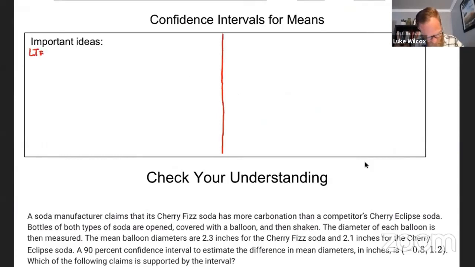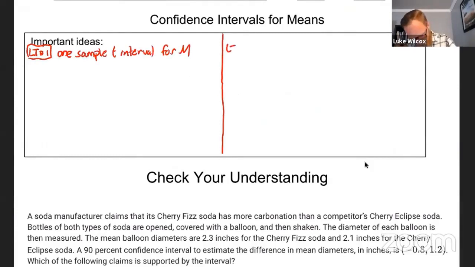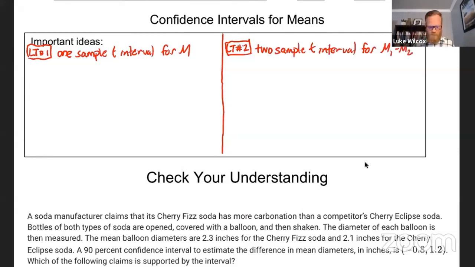Learning target number 1 was about calculating a confidence interval, but for 1 sample. So that was a 1 sample t interval for mu, a single mean. Learning target number 2, we had 2 samples, and we were trying to find what's called a 2 sample t interval for the difference of means, sorry, which is mu1 minus mu2.